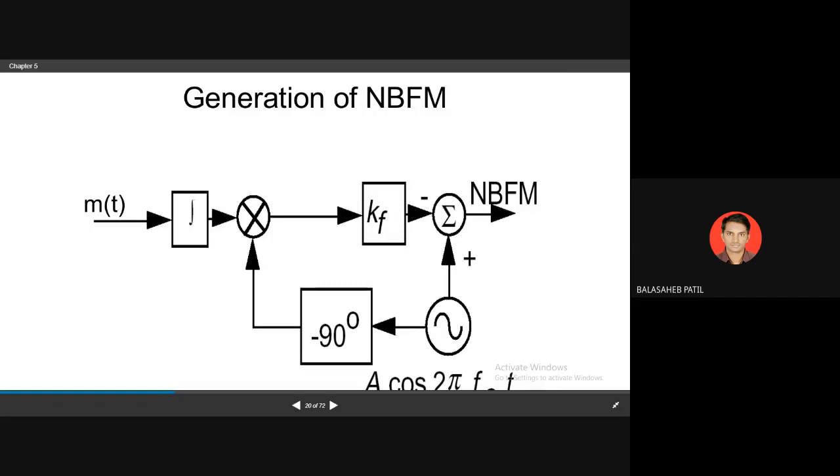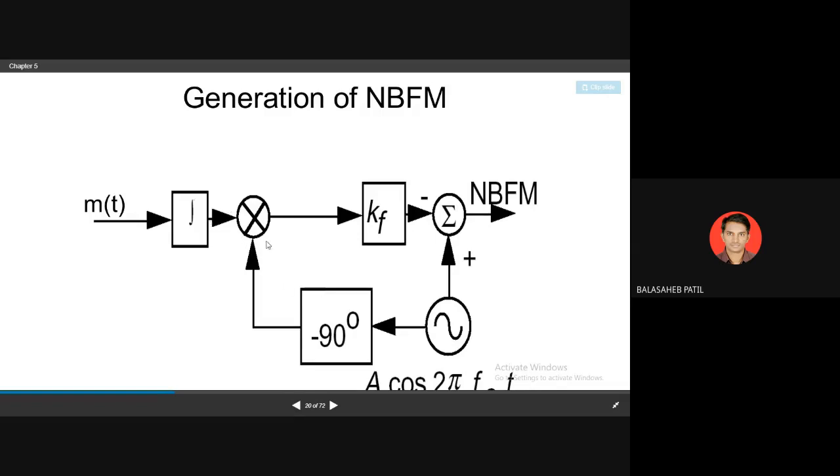So how do we create that signal, which is narrowband FM? First, the input signal is applied to the integrator. Then it is mixed with a phase change circuit, that is, a minus 90 degrees circuit. We have the oscillator, the carrier generator, which is given to the 90-degree phase shift. Then it is applied to the mixer with your m of t signal, which is integrated.